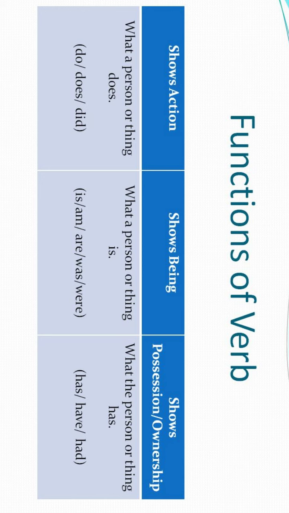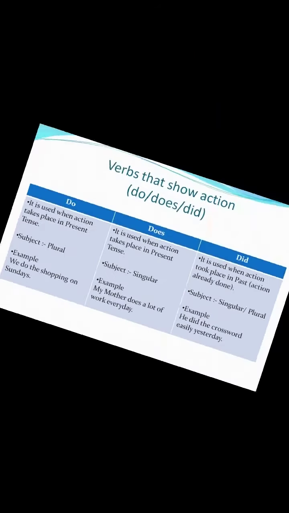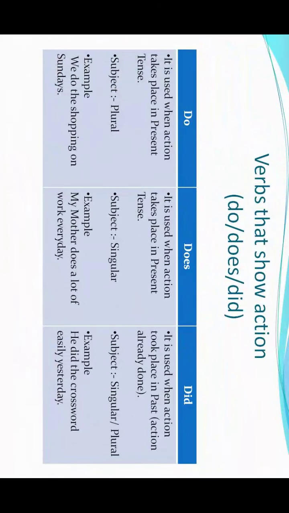Now how do we use them? We have learned till now that we use do, does, did in the shows action situation, we use is, am, are, was, were in the shows being situation, and has, have, had in the shows possession and ownership situation. Now how do we use them and with which subjects do we use them? What is the way to use them? Those queries will be solved in the next slides, right?